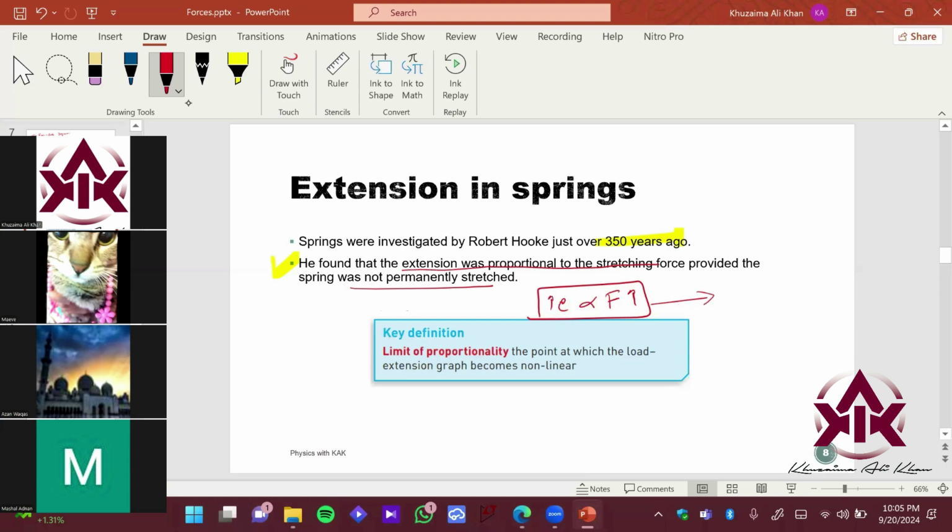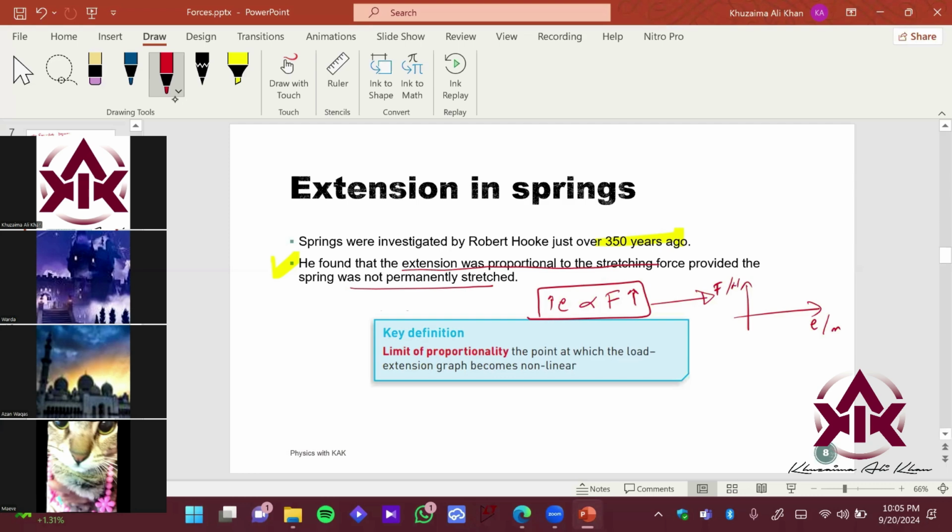So if I plot this graph, if you remember your basic high school mathematics class, if you want to draw direct proportional graphs, how do they look like? We have extension over here, let's say in meters, and you have force over here in Newton, right? If you have a direct proportional quantity, how would you sketch this graph? Would it be a straight line passing through origin, or would it be something else? Straight line passing through origin. Yeah, it will be a straight line passing through origin.